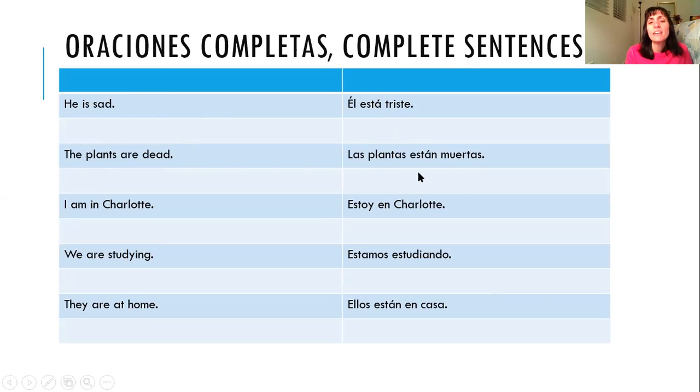La planta está muerta. I am in Charlotte. Estoy en Charlotte. We could say we are in Charlotte. Estamos en Charlotte. We are studying. That's estamos estudiando. If I want to make it singular and say I am studying, I would change the verb from estamos to estoy. Estoy estudiando. I am studying. They are at home. Ellos están en casa. If we want it to be he is at home. Él está en casa.